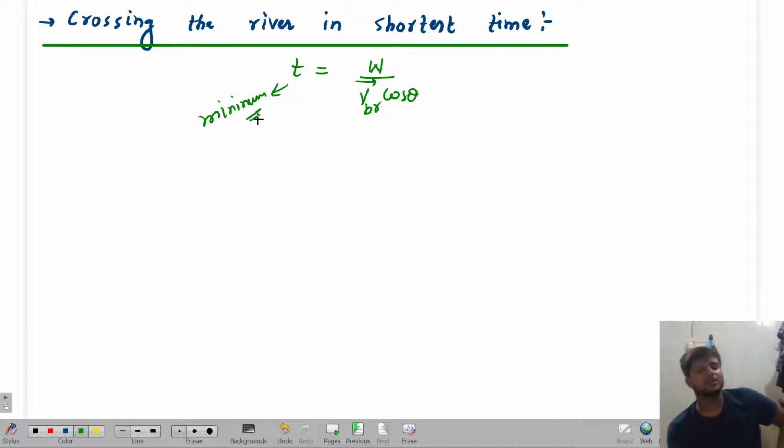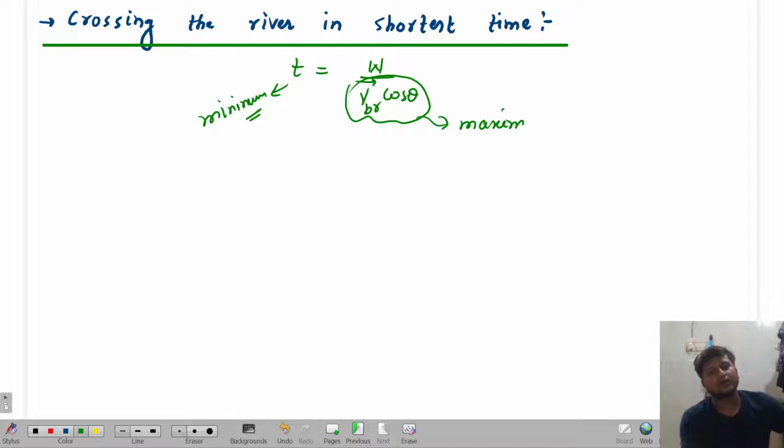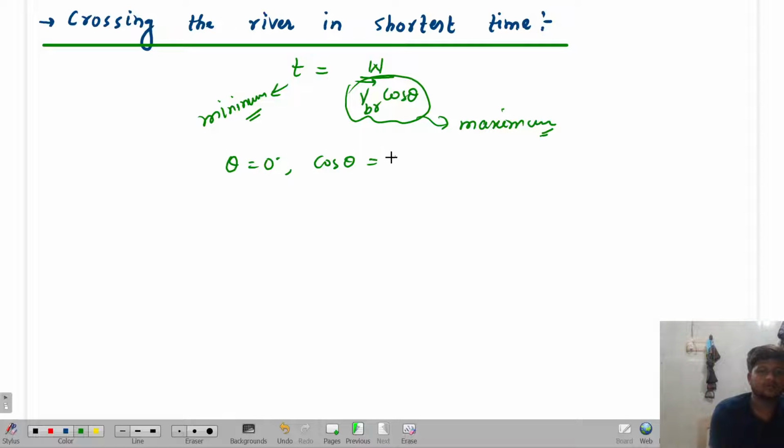Now, this time period will be minimum when the denominator will be maximum or not. Now, how will this denominator be maximum? For theta equal to 0, we know that cos theta is going to be equal to 1. After that, as theta increases, cos theta starts to decrease. So that means for theta equal to 0, I will have the maximum denominator. Yes or no?